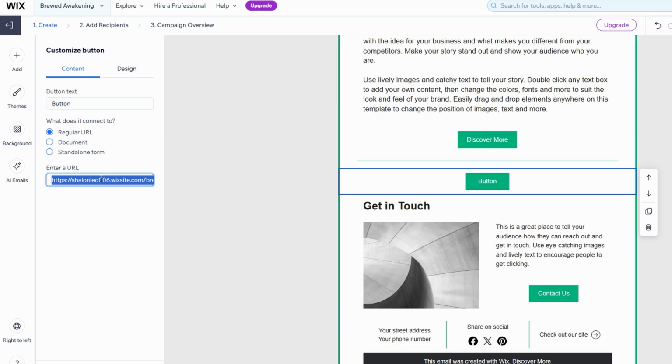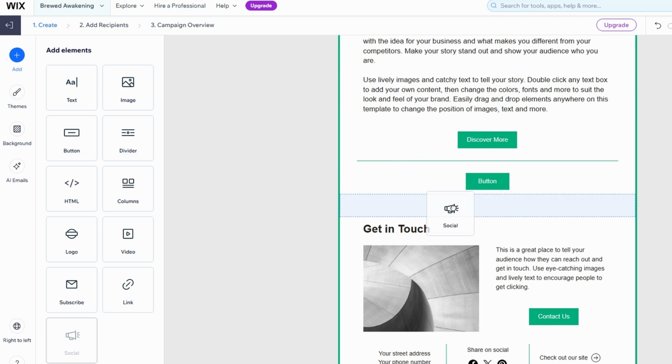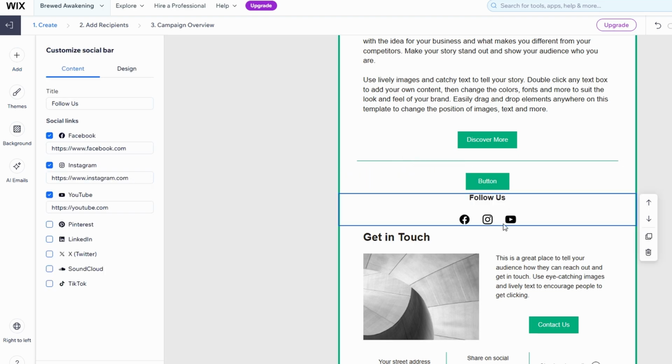At the bottom of your email template, there's typically a section dedicated to social media icons. This is a great feature if you want to connect your email campaign to your social media accounts and allow recipients to easily follow you or engage with your content on other platforms. To link your social profiles, all you need to do is click on the social media icons within the template. Wix will then prompt you to enter the URLs for each of your social channels.